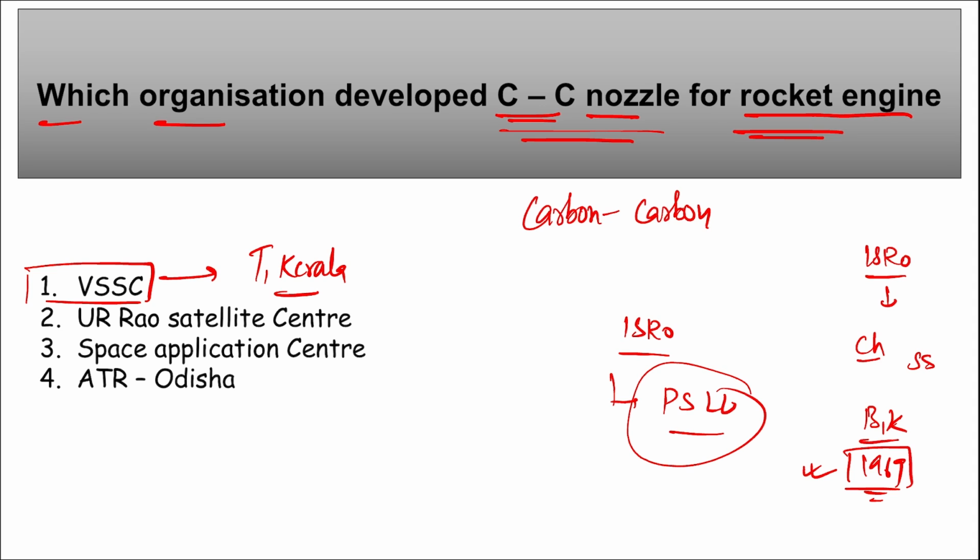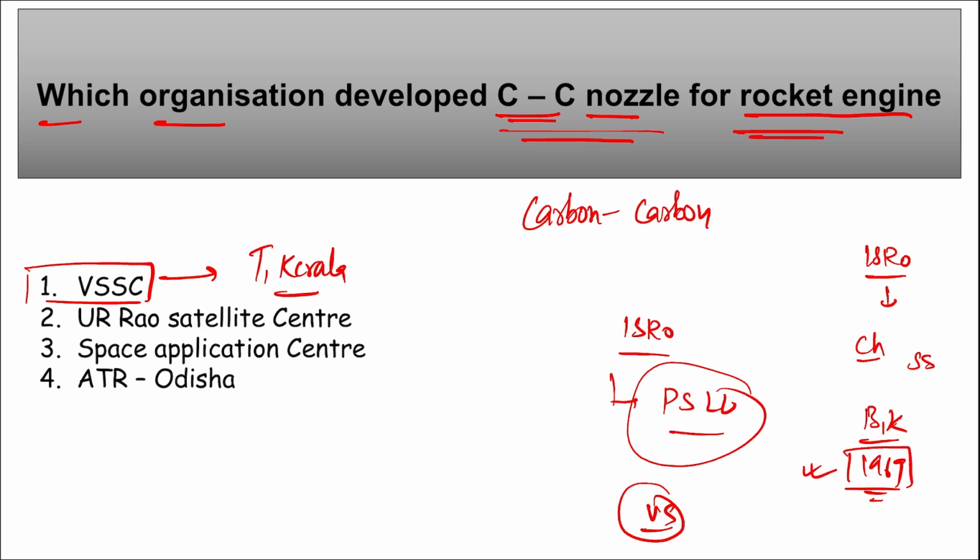Further, if we talk about some of the history of ISRO, remember ISRO was founded by whom? It was founded by Vikram Sarabhai in 1969, and the aim here was to develop an independent space program for India. Correct? And remember, ISRO is one of the world's 6 largest space agencies in the world.